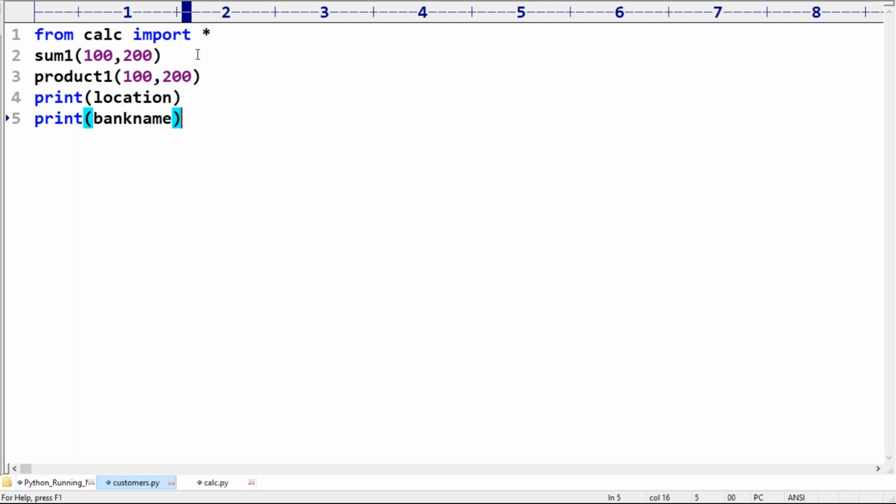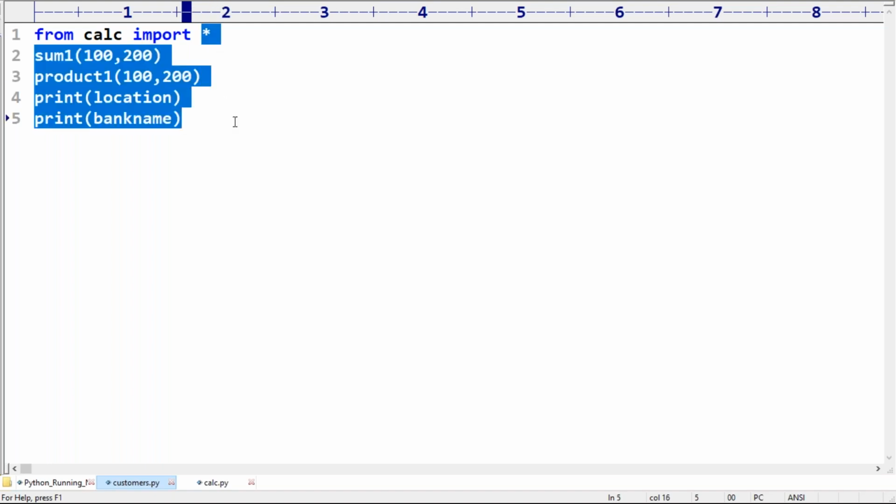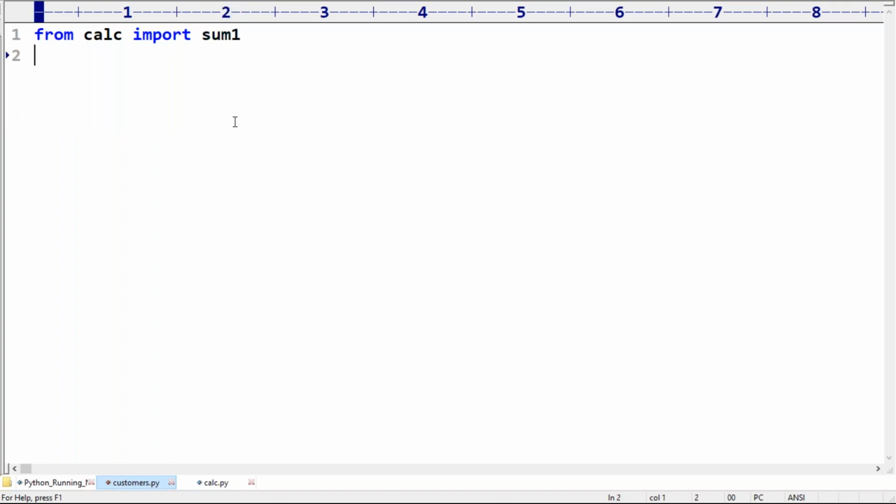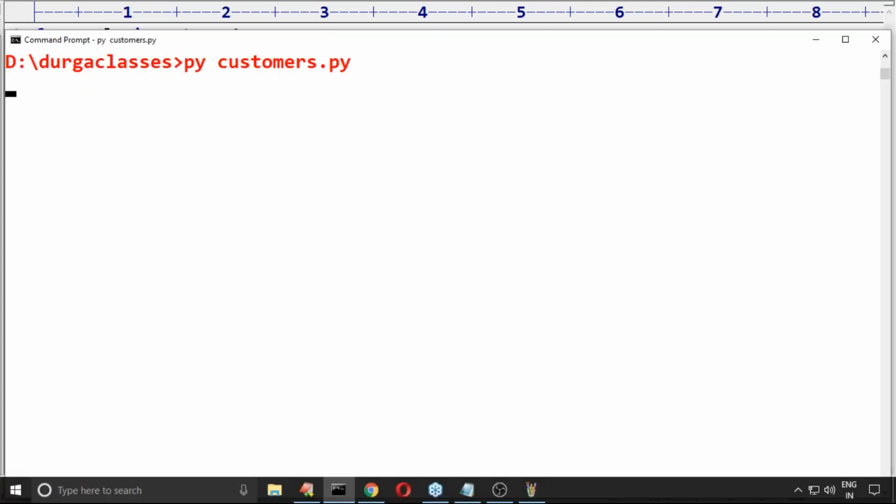Next, one more thing is there. From calci import someone. Now someone of 100 comma 200, is it valid or not? Can you please confirm? Yes, 100% this one is valid, it works: the sum is 300.